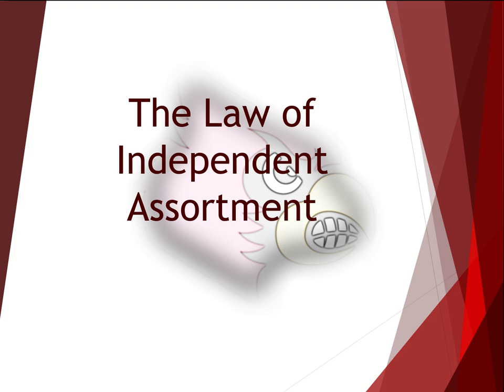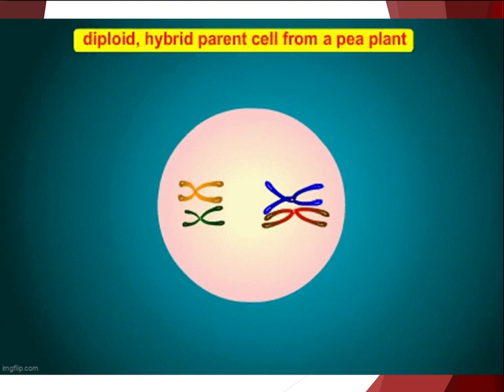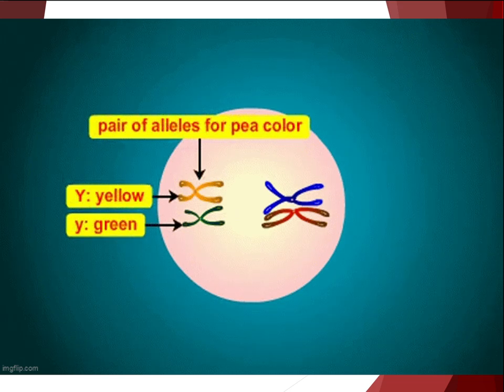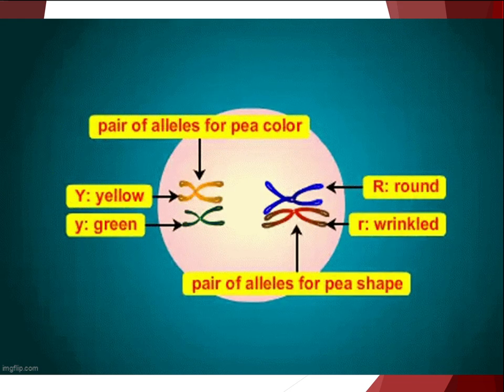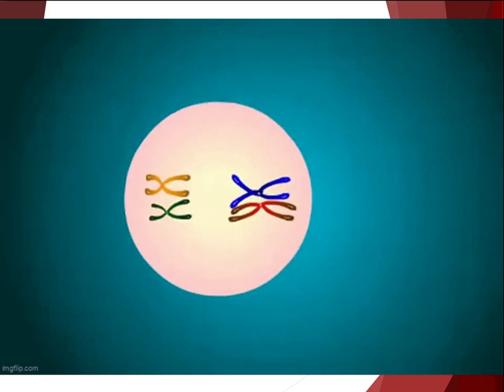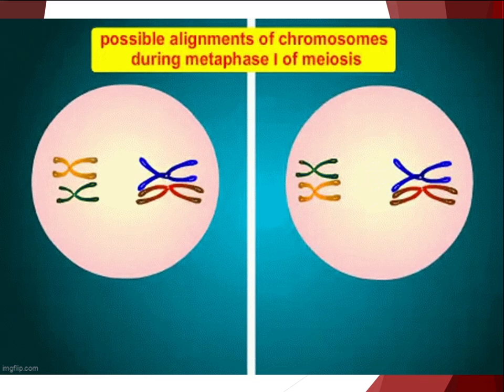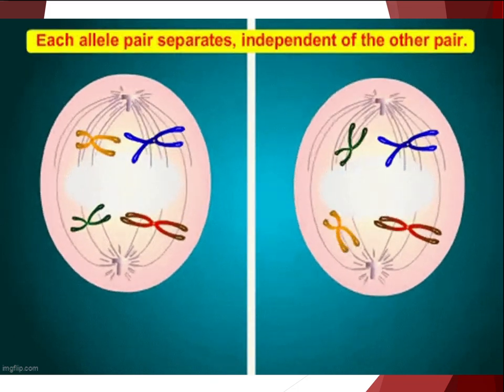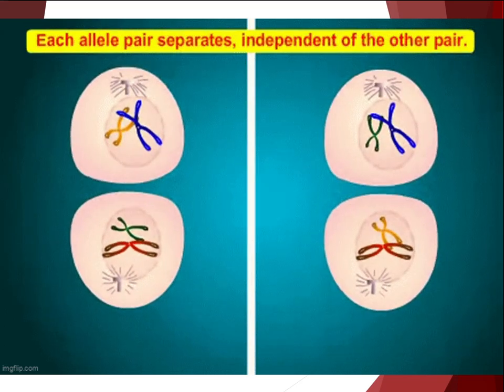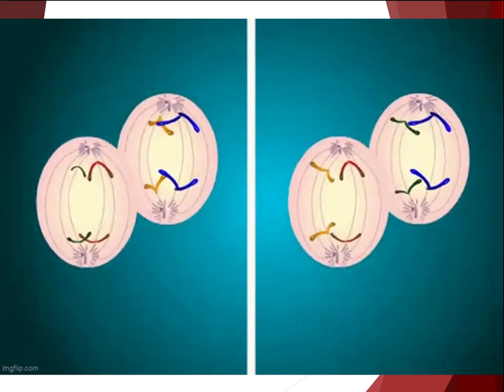The law of independent assortment. Mendel also wondered whether the expression of certain characters, such as flower color, might affect the expression of other characters, such as pod color. This is similar to asking the question of whether tall people are more likely to have the traits brown or blonde hair. What do you think the answer is?